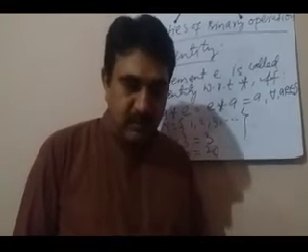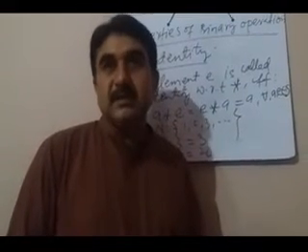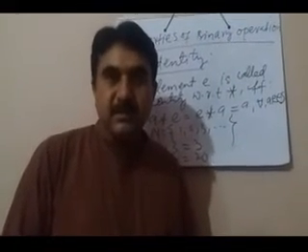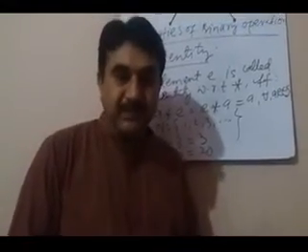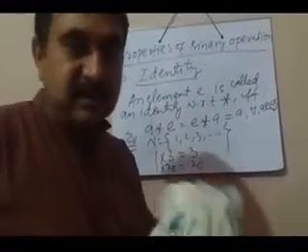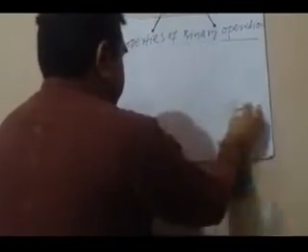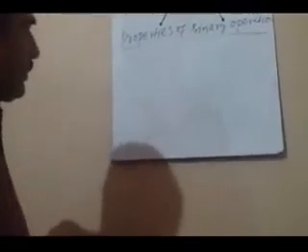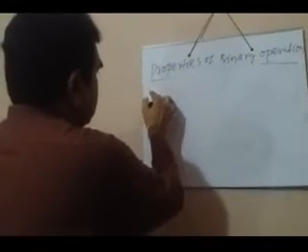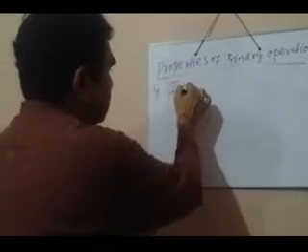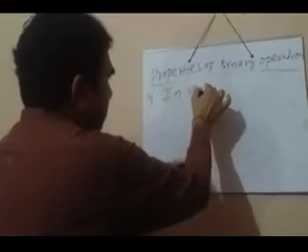Now we are going to define another property that is called the existence of inverse, or invertibility. So what is the inverse element? This will be, I think, the fourth one, that is the existence of inverse element.